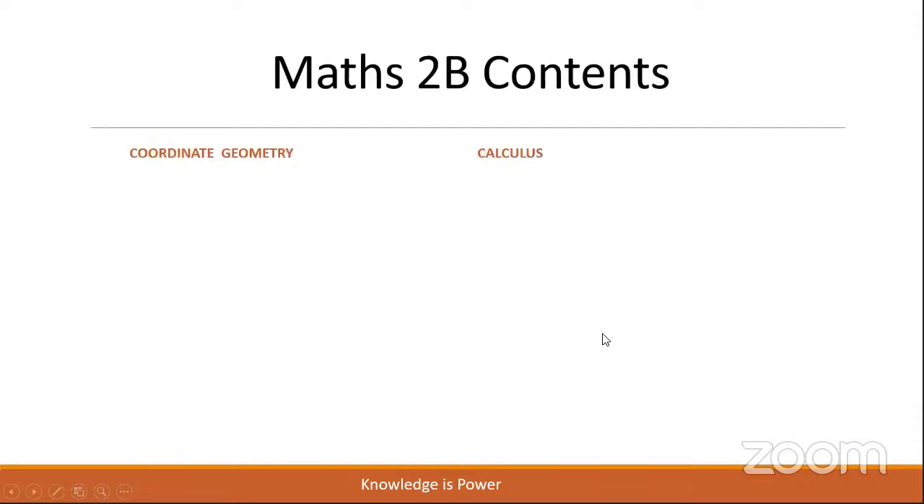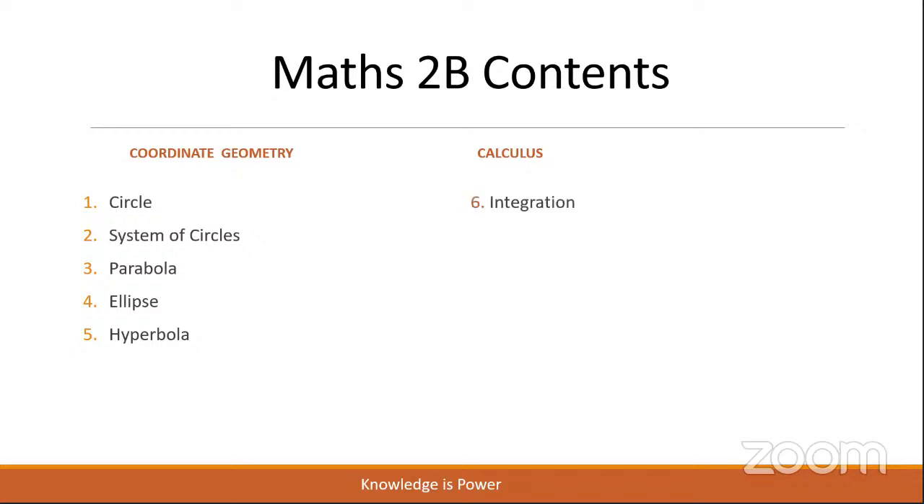For revision, let us take the contents that we have in Maths 2B, children. In coordinate geometry, the first topic is circles. Next, system of circles. Third chapter, parabola. Fourth chapter, ellipse. And fifth chapter, hyperbola. These are the 5 chapters that we have in coordinate geometry, Maths 2B. And in calculus, the 6th chapter is integration. 7th, definite integrals. And 8th chapter, differential equations.